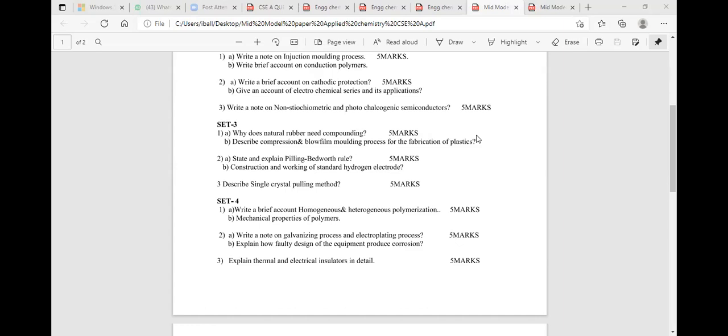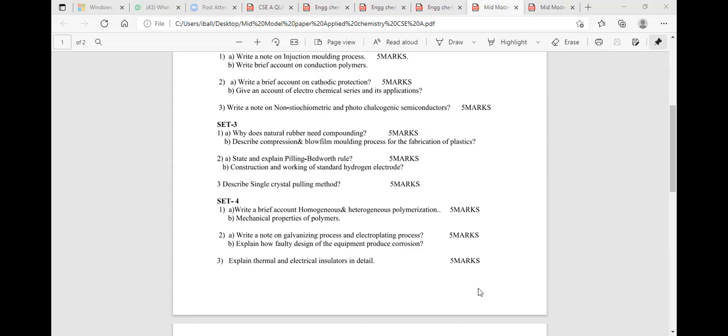By the compounding method, when we add sulfur to natural rubber, which has a two-dimensional geometry, we get vulcanized rubber. The sulfur-containing vulcanized rubber has a three-dimensional geometry. Okay. The next question we are discussing is: describe compression and blow film molding methods in detail.